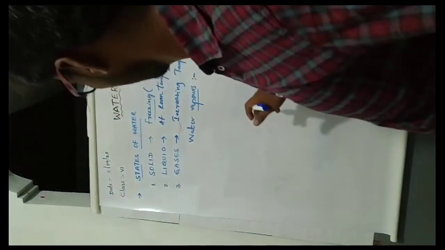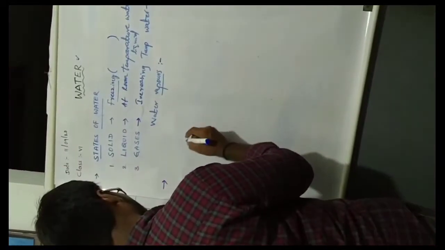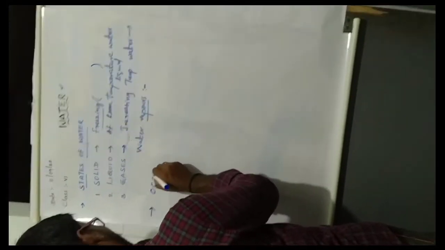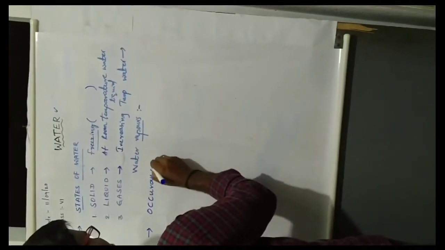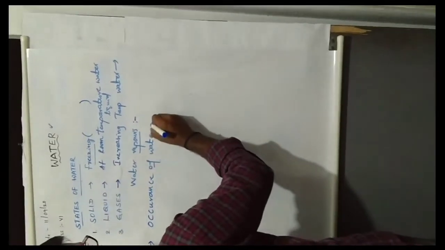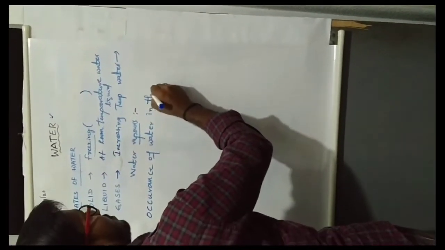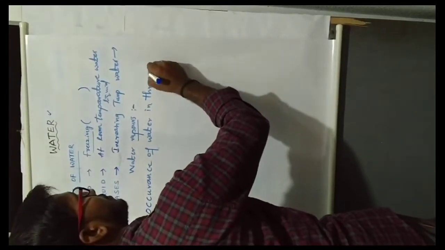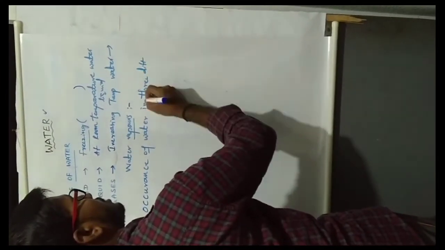These are the occurrence of water in three different states.